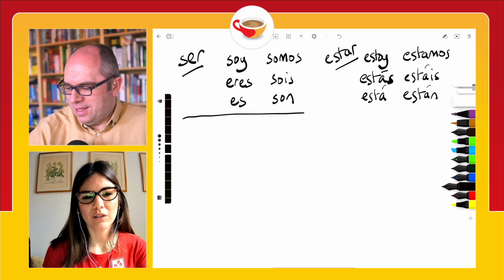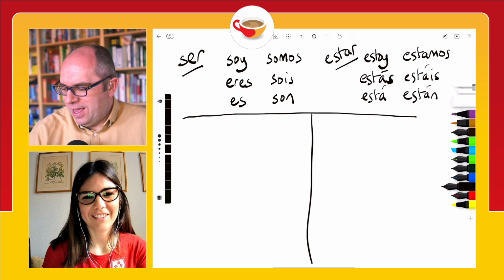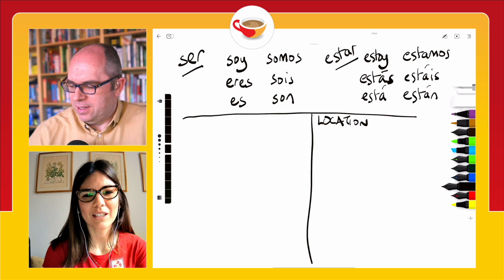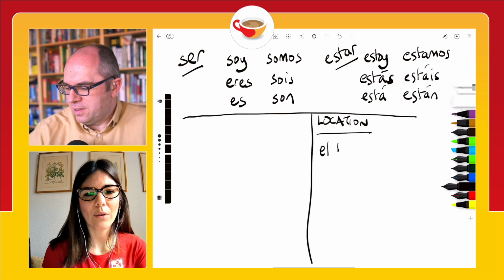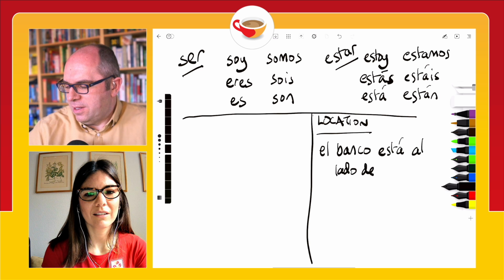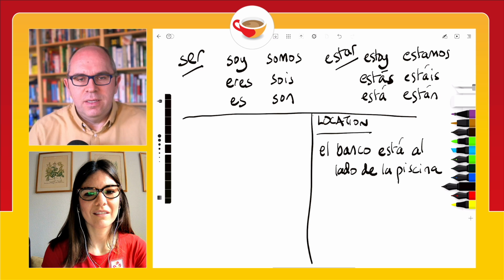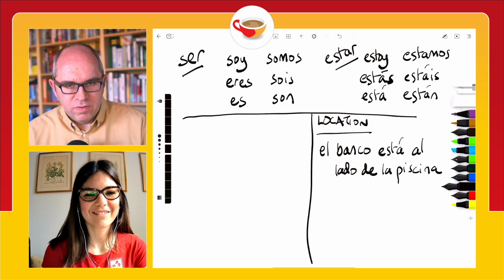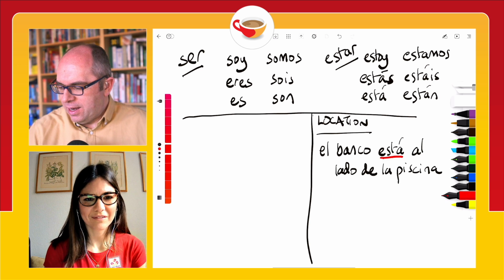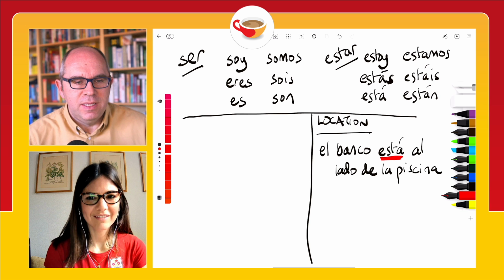Okay, so let's draw a line here and we'll start here and we'll put in location. So give us some examples of what you mean. For example, el banco está al lado de la piscina. So the bank is beside the swimming pool. So we know the location of this. It's using estar. El banco está al lado de la piscina.